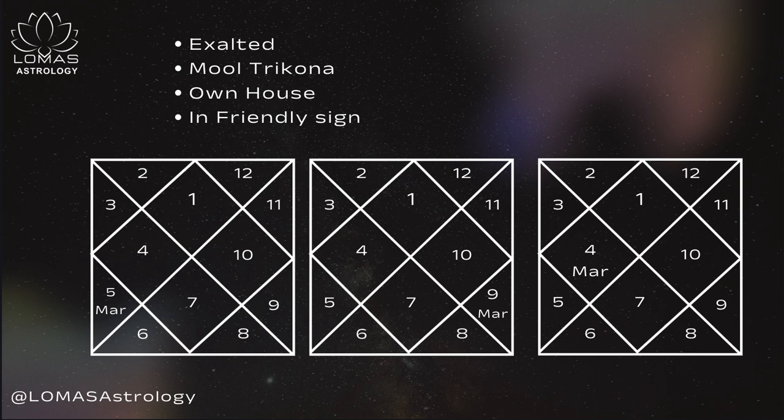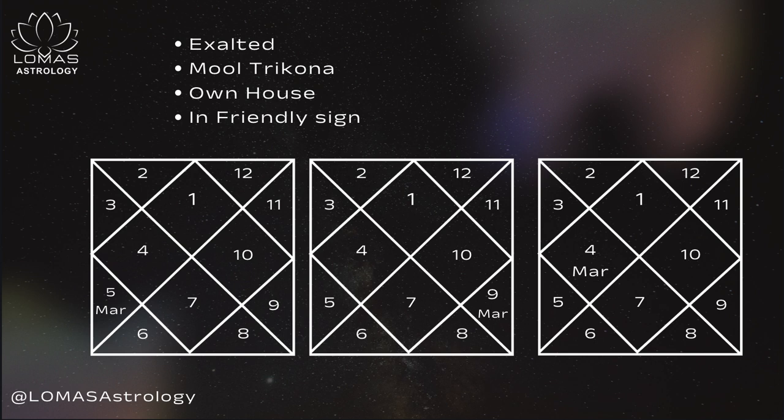If a planet is in a friendly sign, suppose the planet is not exalted, nor in Mool Trikon, nor in its own house, then we can see whether the planet is posited in a friendly sign. If a planet is in a friendly sign, it is considered a strong position. For example, Mars is friend to Sun, Moon, Jupiter.